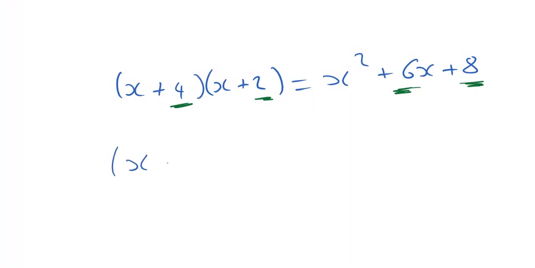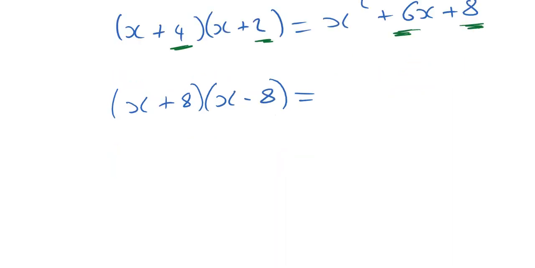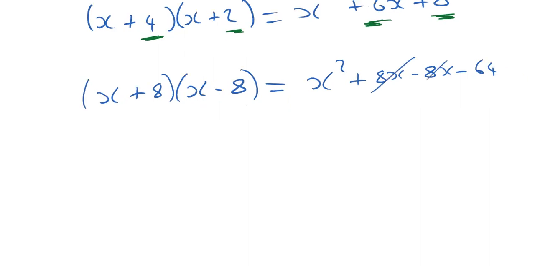What about if I said x plus 8, x minus 8? Now, if I expanded that, what would happen is I would get an x squared plus 8x minus 8x and a minus 64. And what would happen is that these terms here, look, cancel out. 8x minus 8x just disappears. It's nothing at all. So this is just x squared and a minus 64. So there's a relationship going on here when these two numbers are the same but with opposite signs. Let's see if the same thing happens again.